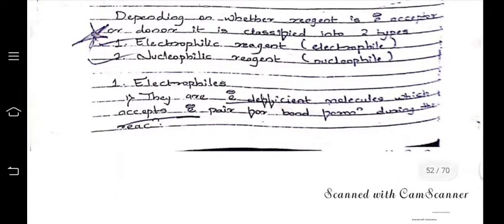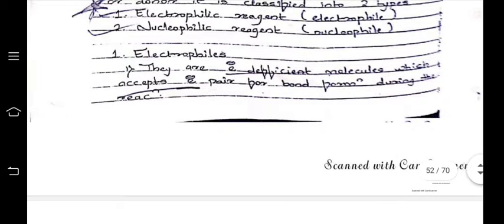Depending on whether the reagent is an electron acceptor or an electron donor, it is classified into two types: electrophilic reagents, that is the electrophile, and nucleophilic reagents, that is the nucleophile. Electrophiles are electron deficient molecules which accept an electron pair from the bond formation during reactions.